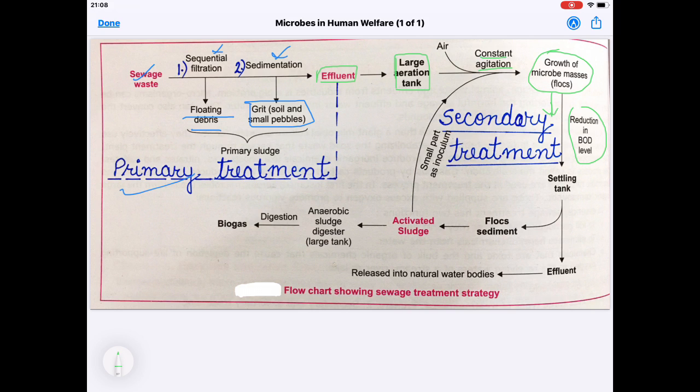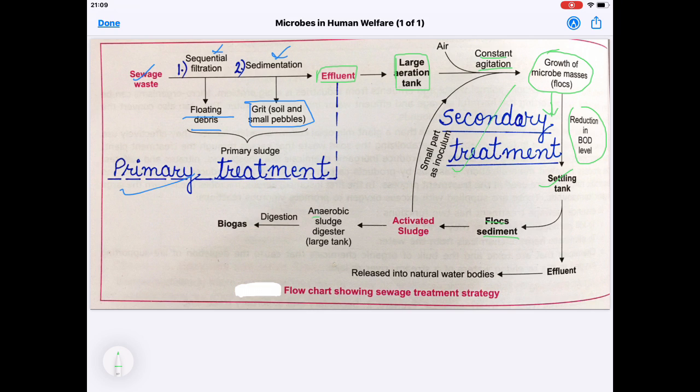Then the water is allowed to go to the settling tank. This all comes under secondary treatment. So in the settling tank, the floc settles down at the base. This floc, which is the mass of microbes and fungal filaments, settles down. This is now known as activated sludge.